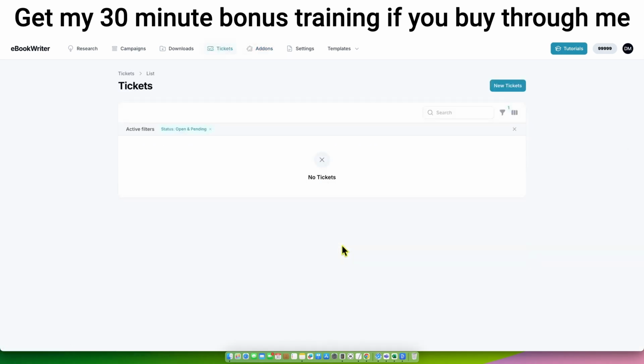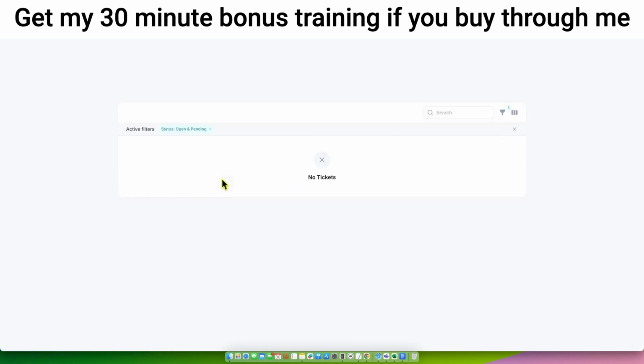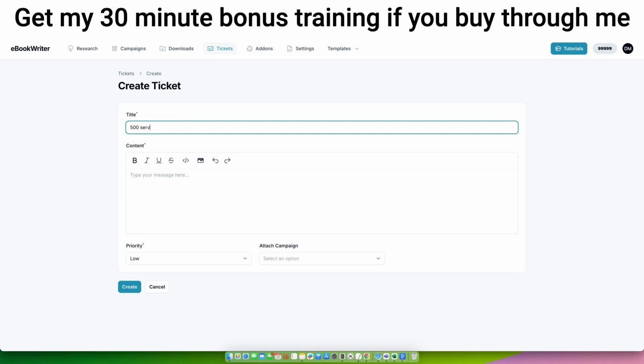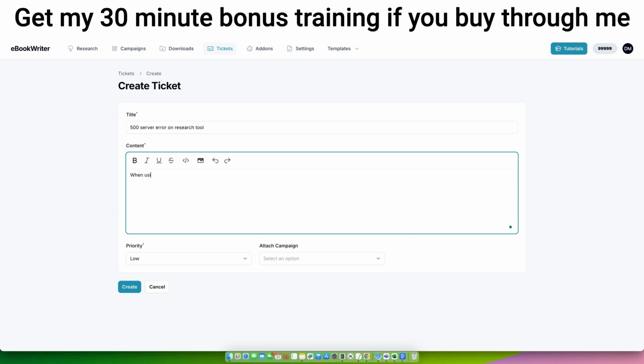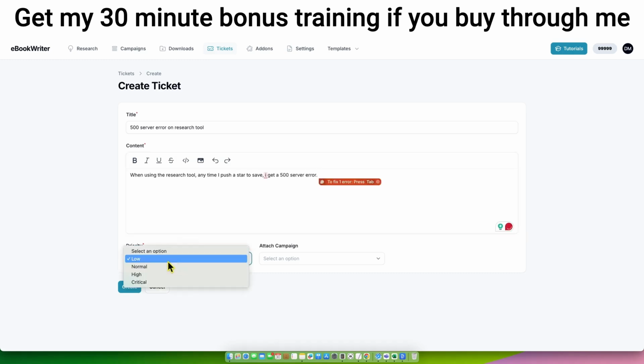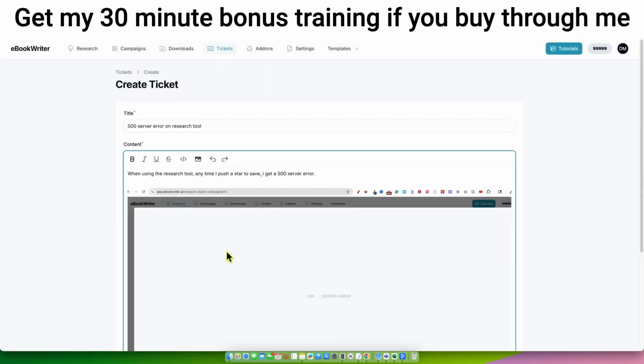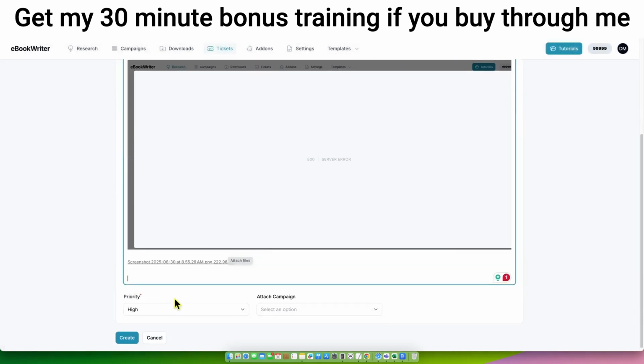So here's the ticket area. I'm going to go ahead and submit that ticket. I'll actually do this right on video for you guys. All right. So I'm going to say 500 server error on research tool. When using the research tool, anytime I push a star to save, I get a 500 server error. I'm going to go over here and just say, I think it's high. If it's not functioning, it's an upgrade. Attach, we can actually, nope. So I can just go like that. Is there an image? Let's go and select. I went ahead and selected the image to put on there as well, just to show them. And then I can go and say create.